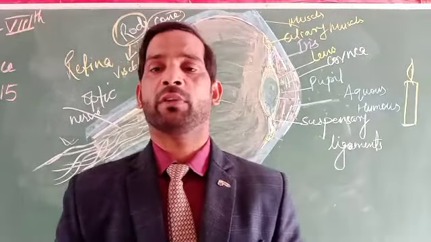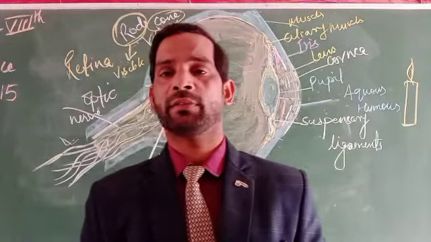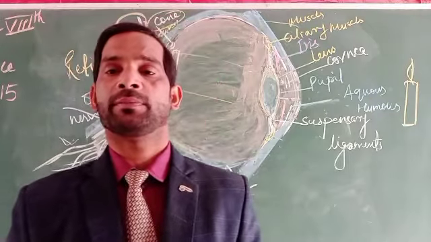How does the image get formed? By controlling the size of the pupils, the light enters.